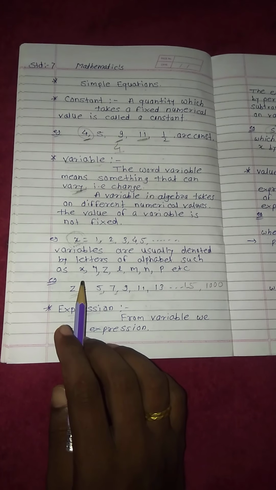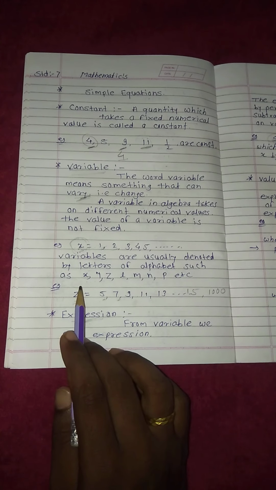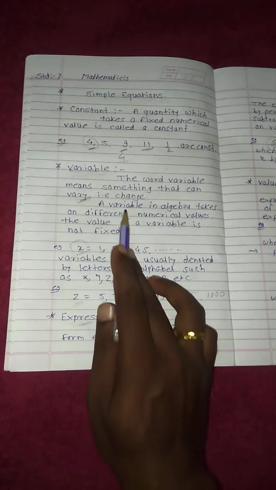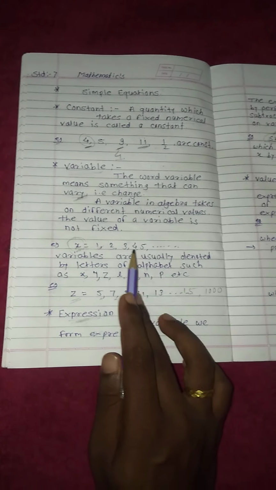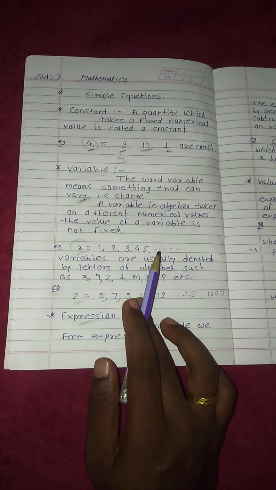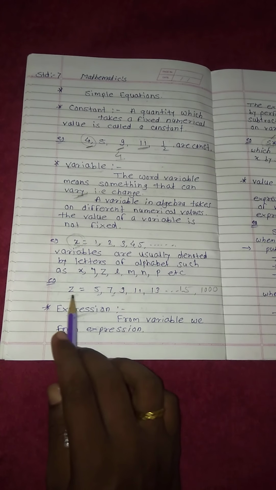Variable means the things which change according to the person. The word variable means change. In algebra it takes different numerical values. I hope you understand this part.